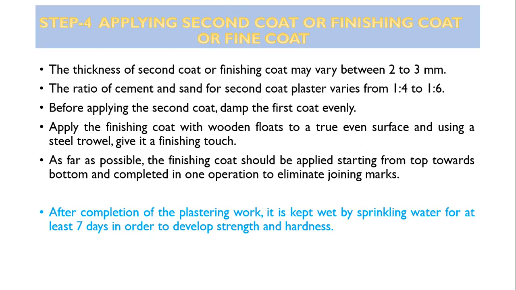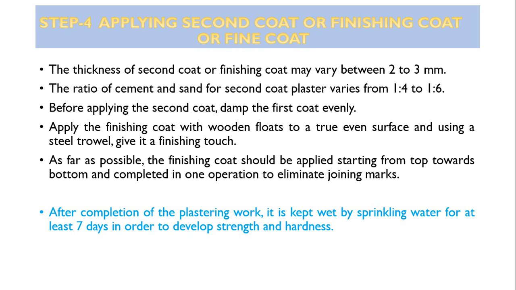Now coming to application of the second coat, you can say finishing coat or fine coat. The thickness of a second coat or finishing coat may vary between 2 mm to 3 mm. Normally it is 3 mm. The ratio of cement and sand of second coat plaster varies from 1:4 to 1:6. So it is given here 1:4, 1:6. The normal proportions which are used for plastering are 1:3 or 1:4.